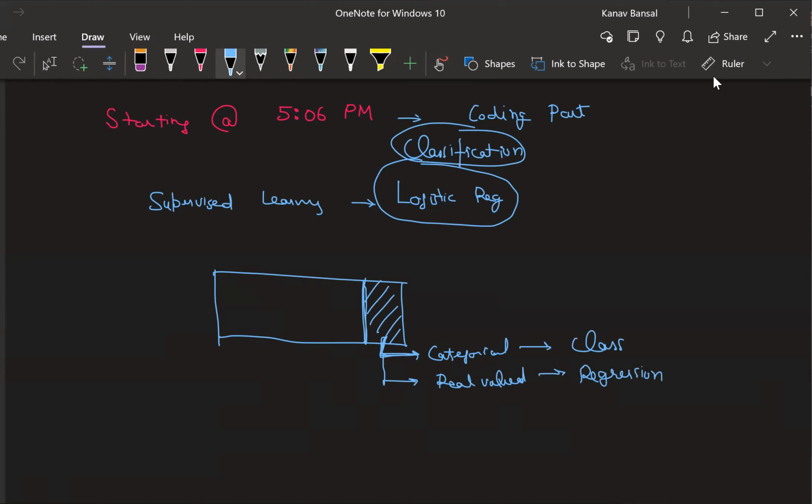Everyone remembers this? I'm just talking about what we have covered yesterday. In classification, we saw logistic regression. This was the algorithm that helps us do classification. Similarly, for regression, we have something called linear regression.